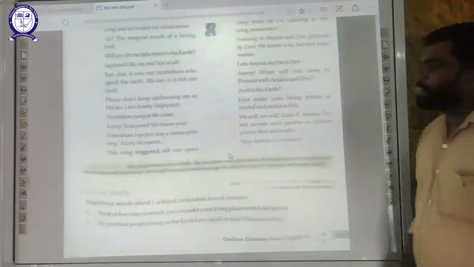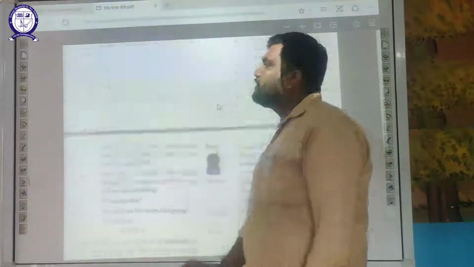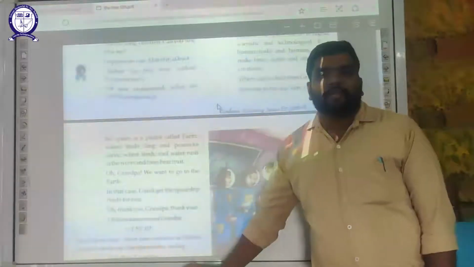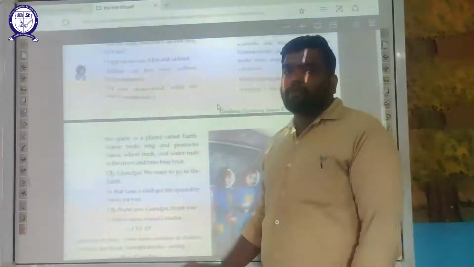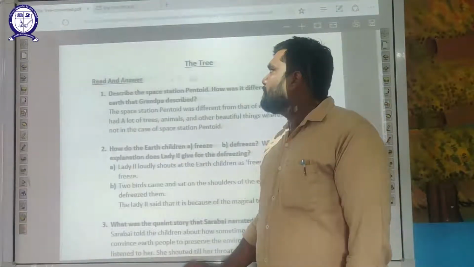their spacecraft. Now that is the play that we have gone through, we have read through. I hope you have understood the play, the story, and the need to grow more and more trees on the earth. Moving on to the question answers now.